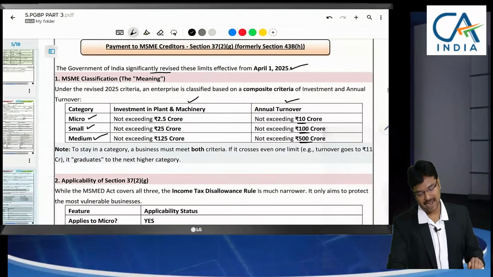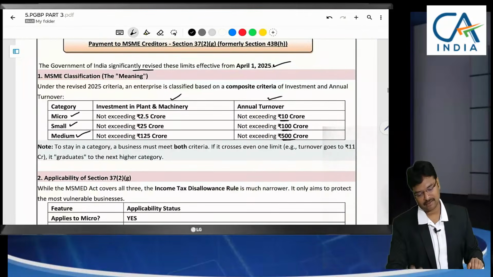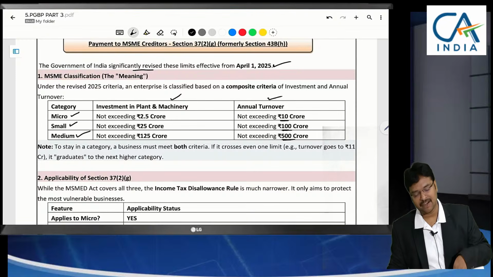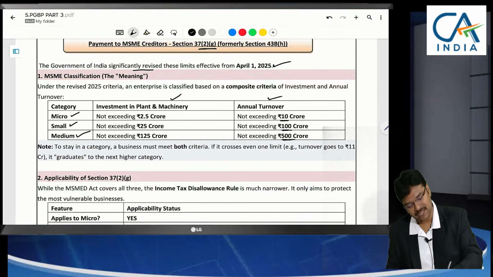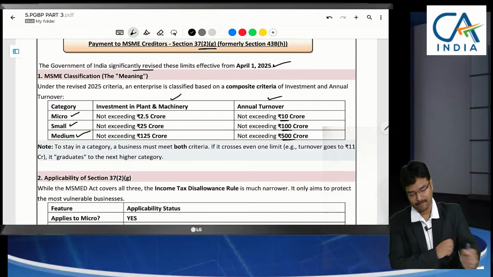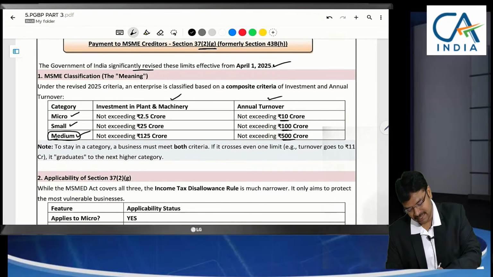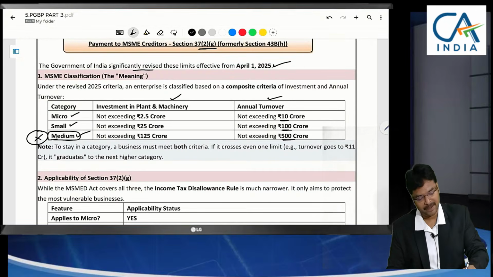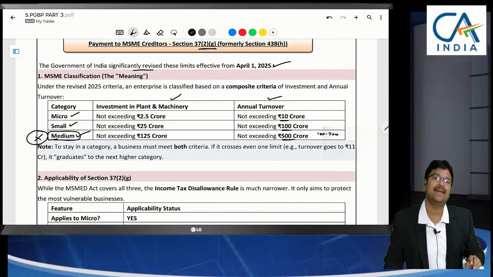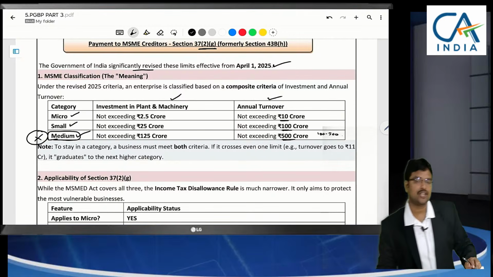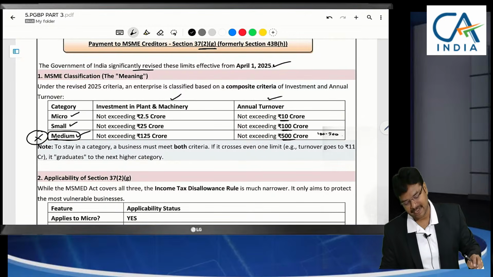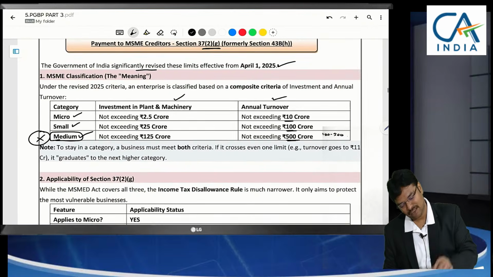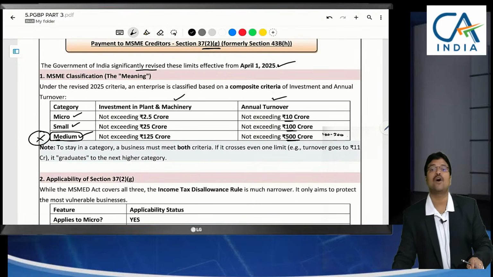Micro, small and medium enterprise. Whether all these three categories were covered in section 37(2)(g), answer is no. Medium enterprises are not governed. Here medium enterprises means turnover between 100 to 500 crores, even though they are medium enterprises. Now this section 37 is not going to get applied to that medium enterprises. Section 37 will be applied only for micro and small enterprises.